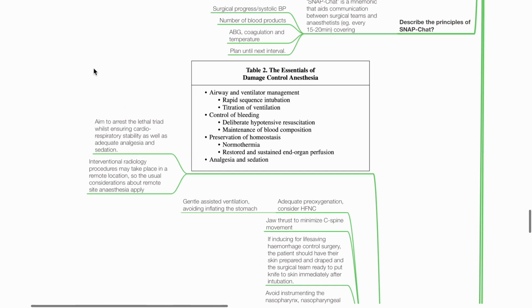What are the principles of damage control anesthesia, DCA? Essentials include airway and ventilator management, RSI and titration of ventilation, control of bleeding, deliberate hypotensive resuscitation, maintenance of blood composition, preservation of homeostasis with normothermia and restored and sustained end organ perfusion, analgesia and sedation. Aim to arrest the lethal triad while ensuring cardiorespiratory stability and adequate analgesia and sedation. Interventional radiology procedures may take place in a remote location, hence usual considerations of remote site anesthesia apply.